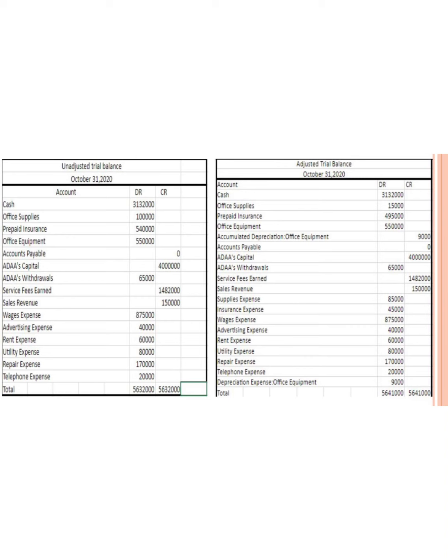Then we have liabilities, accounts payable that increases by credit. We have owner's equity account, Others capital that increases by credit, Others withdrawal that increases by debit, service fees earned, sales revenue that also increases by credit, and we have supplies expense, insurance expense, wages expense, advertising expense, rent expense, utility expense, repair expense, telephone expense, and also depreciation expense, office equipment. Also, all of these expenses are increased by debit, and the total amount of debit should be equal to the total amount of credits.